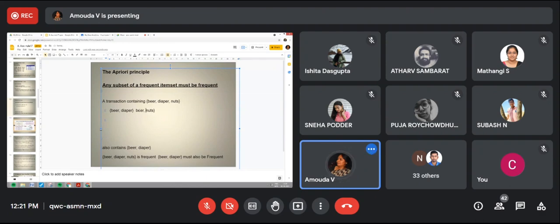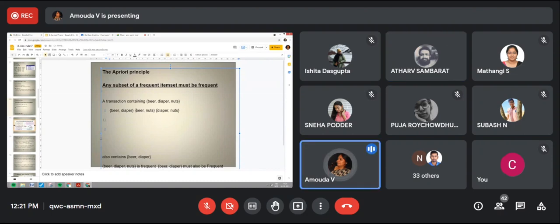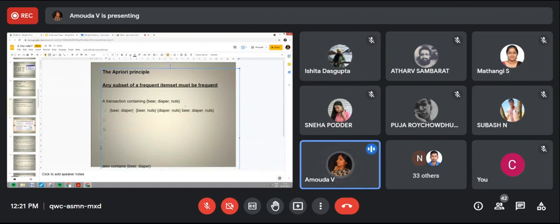Am I right? The next one is diaper and nuts. Do you understand? Yes, ma'am. These are beer with diaper, beer with nuts, and diaper and nuts. And you can also have beer separately, diaper separately, nuts separately.